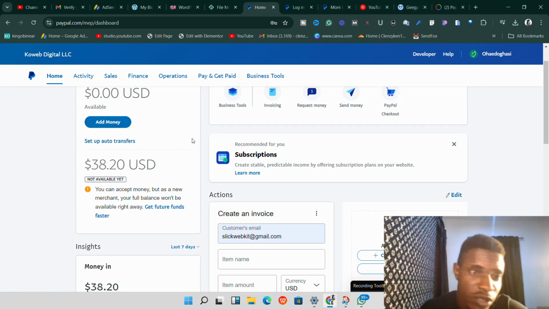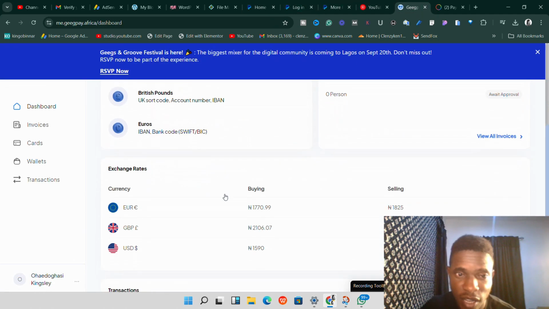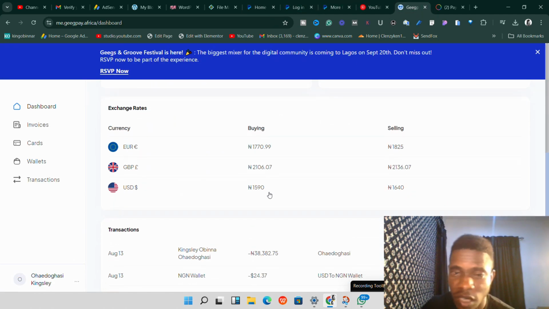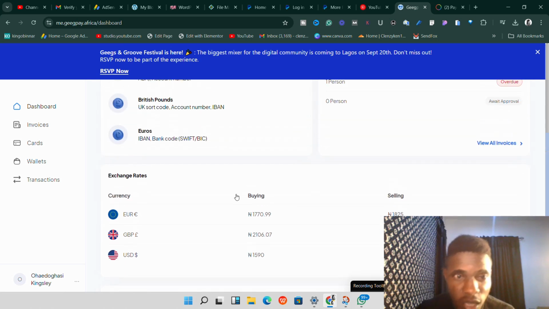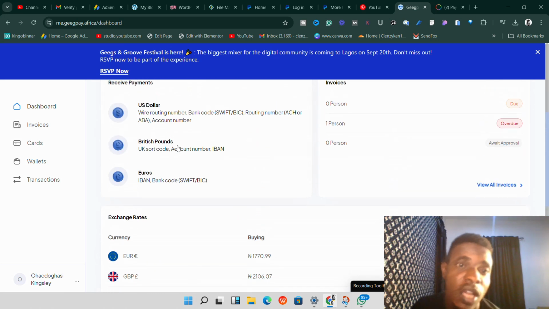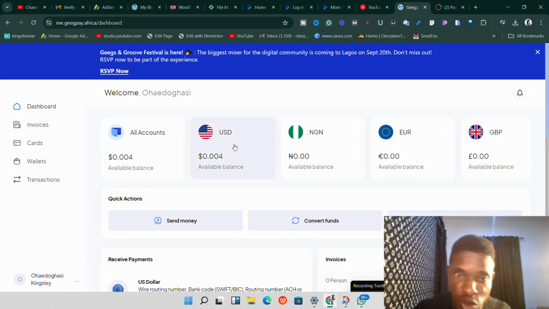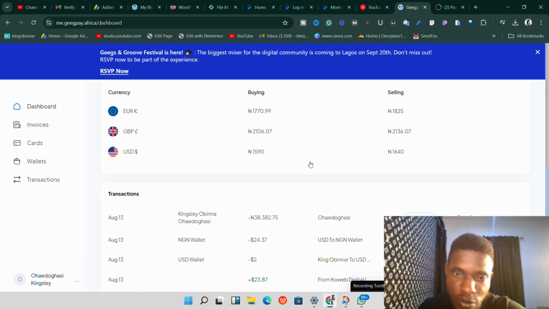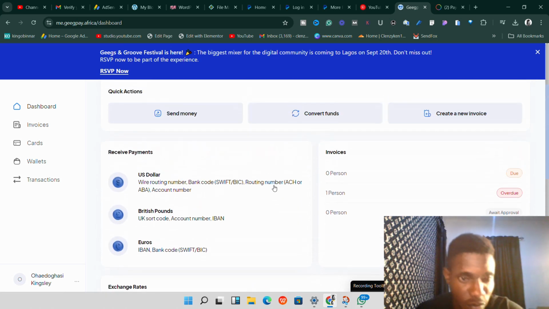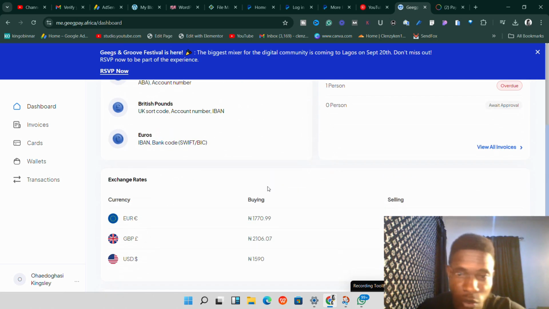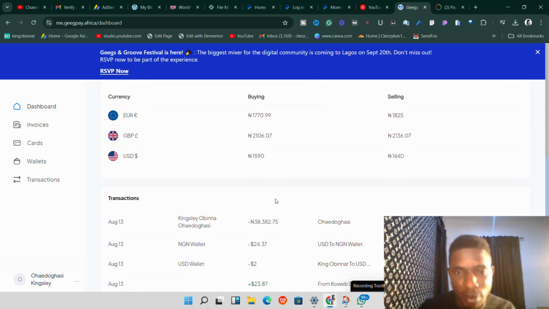Right here I can buy these funds for as low as 1,000 naira or 1,200 from people, and then I'll come to this platform called Geekpay.Africa and sell it at almost 1,500, 1,600. So this is the platform we are going to sell it on, because from PayPal you're going to transfer your money to the US bank account of this Geekpay, and from here you can now convert the funds to naira, and then you send it to wherever you want to send the money to, and then have your profit here with you.